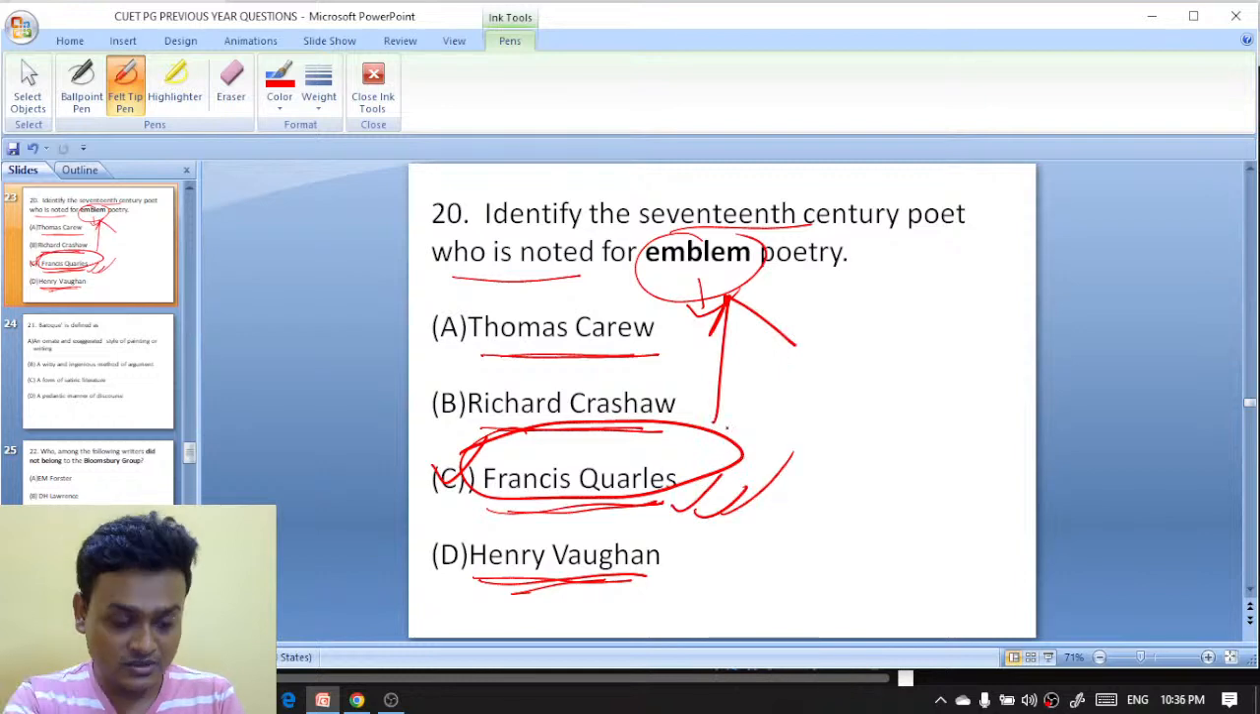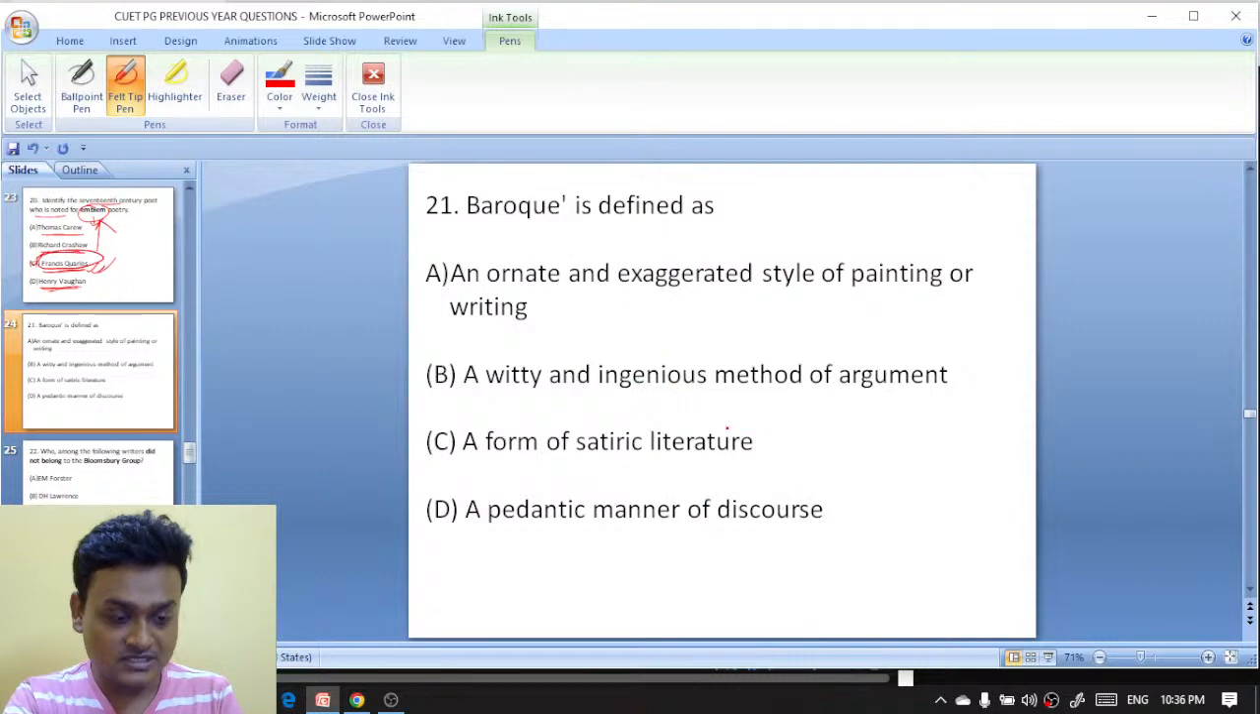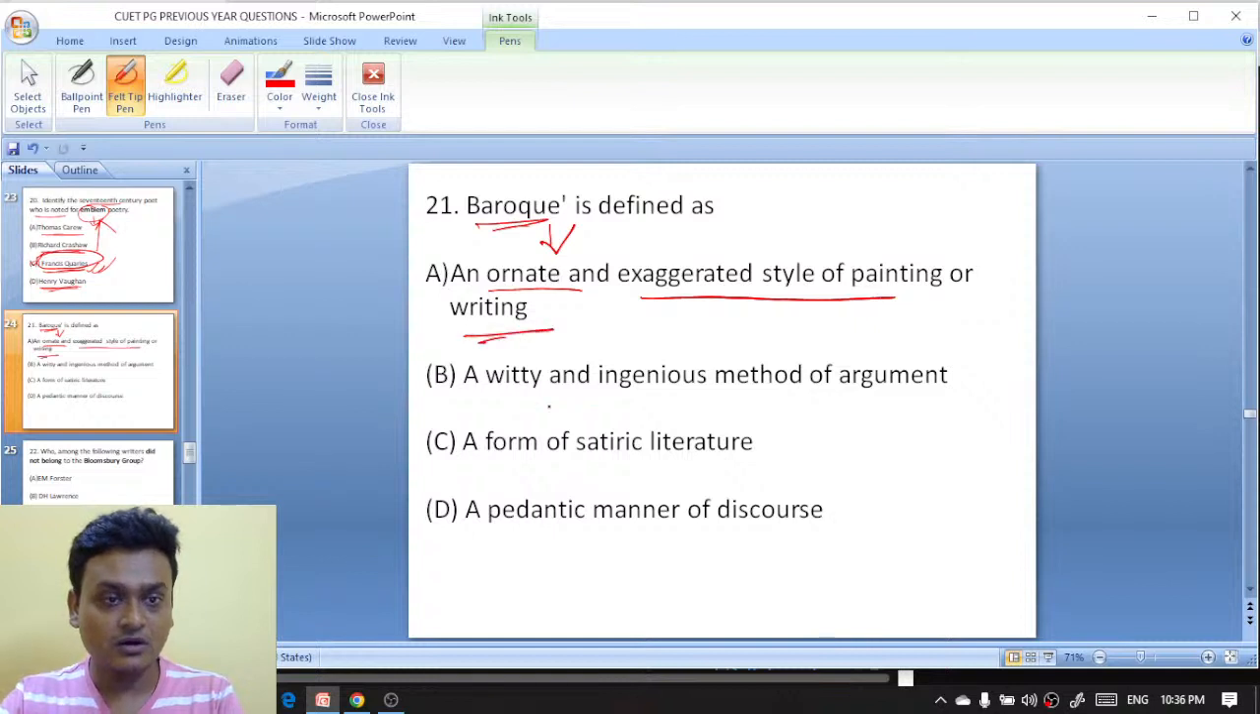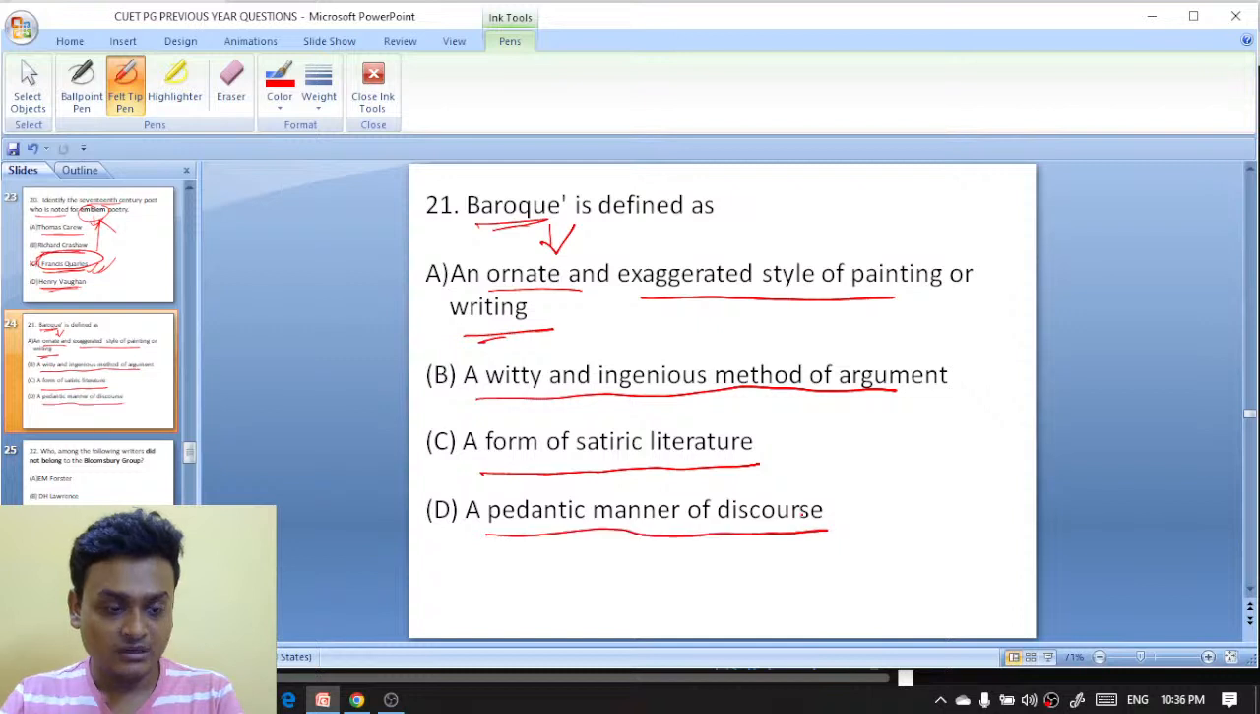Moving ahead to question number 21. Style. Baroque is defined as, what is Baroque? Baroque is defined as an ornate and exaggerated style of painting or writing, a witty and ingenious method of argument, a form of satiric literature, a pedantic manner of discourse.